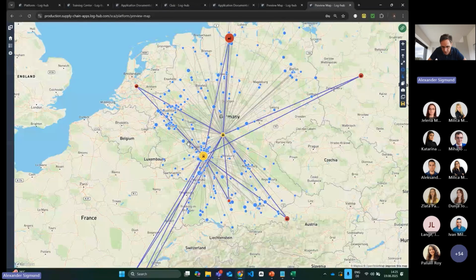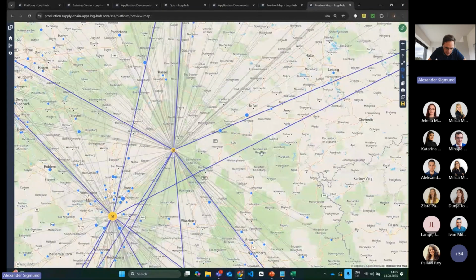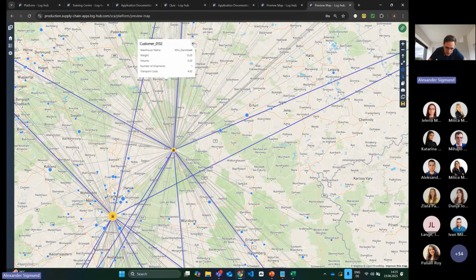Now let's zoom in. Now we see already here a different assignment, right? This is the customer. He was assigned before to this warehouse, and now I'm not sure if this is visible. It's assigned now here to the warehouse here in Darmstadt.